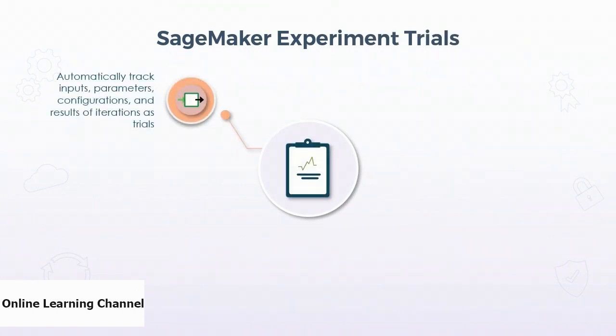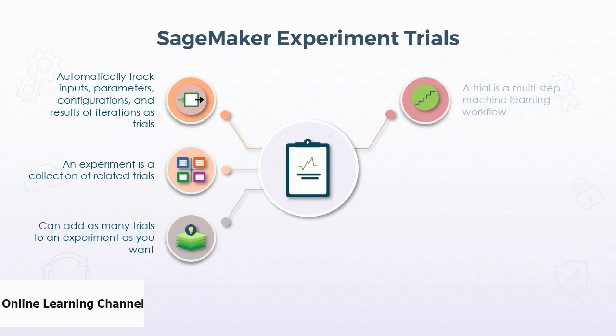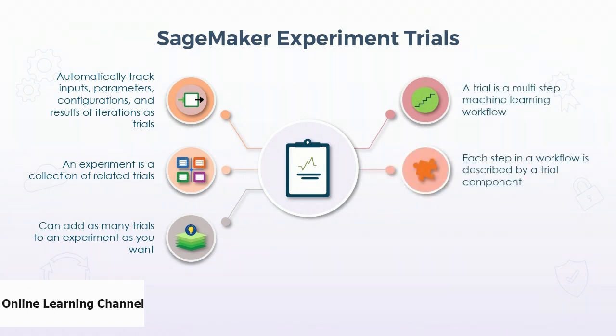So experiments can automatically track the inputs, parameters, configurations, and results of your iterations as trials. Basically, an experiment is a collection of related trials, and you can add as many trials to an experiment as you want. Then a trial is basically a multi-step machine learning workflow. Each step in the workflow is described by a trial component. And then we have a trial component, which is a single step in the machine learning workflow. For example, a trial component can be data cleaning, feature extraction, model training, or model evaluation.